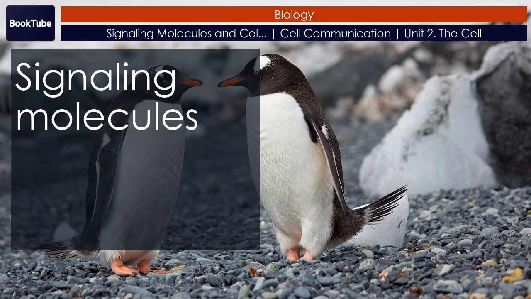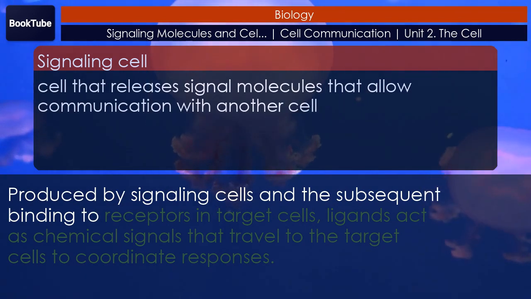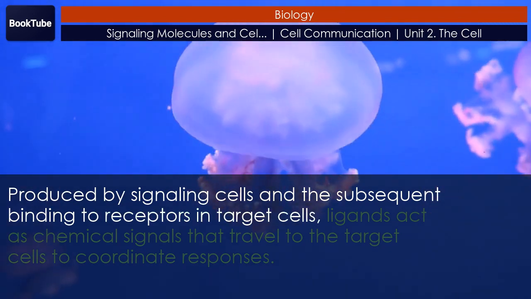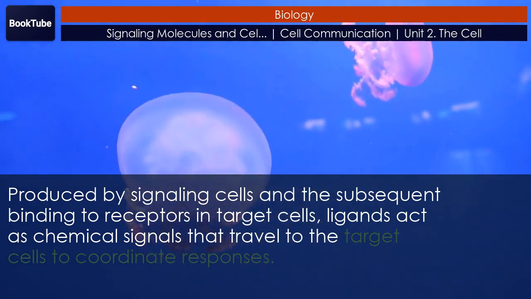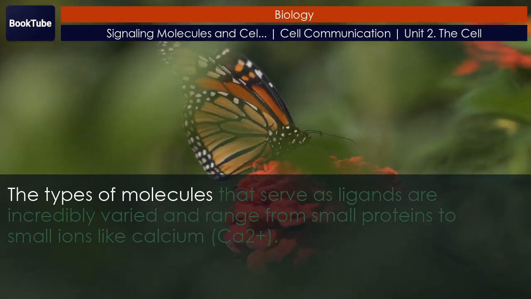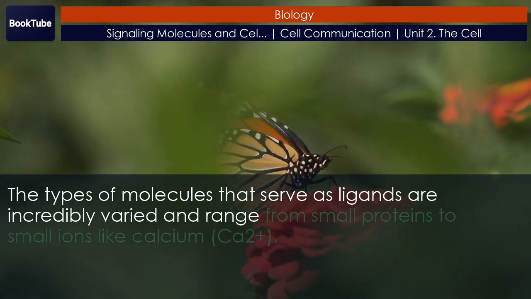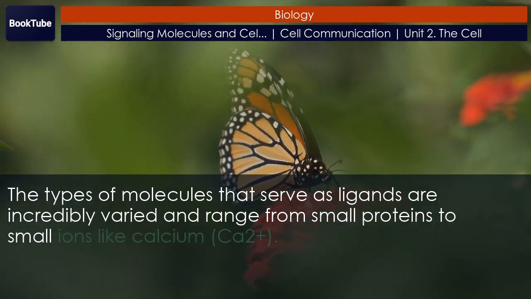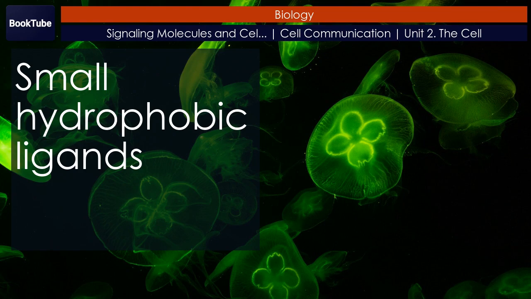Signaling molecules, produced by signaling cells, subsequently bind to receptors in target cells. Ligands act as chemical signals that travel to the target cells to coordinate responses. The types of molecules that serve as ligands are incredibly varied and range from small proteins to small ions like calcium, Ca2+. Small hydrophobic ligands.